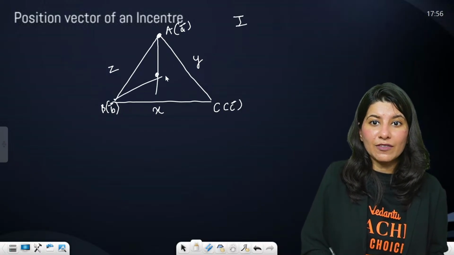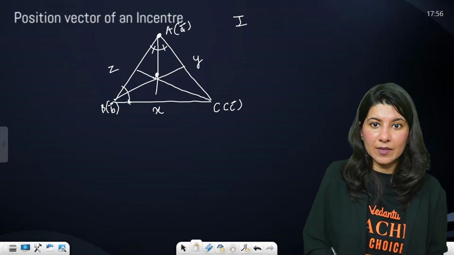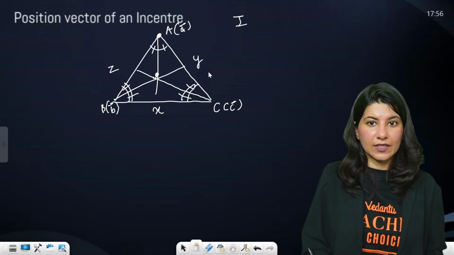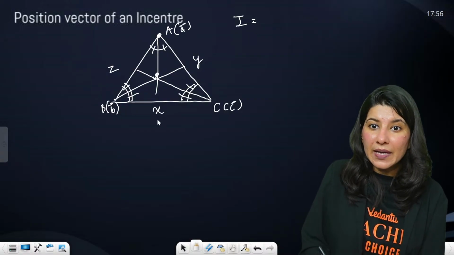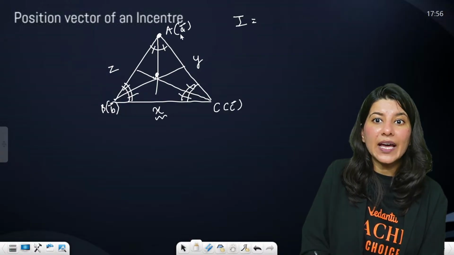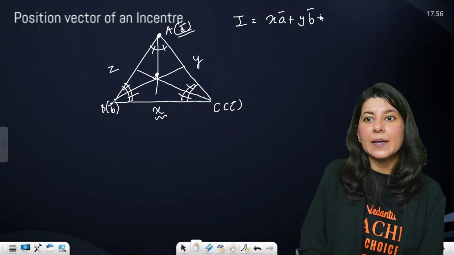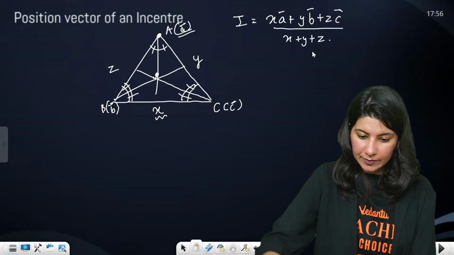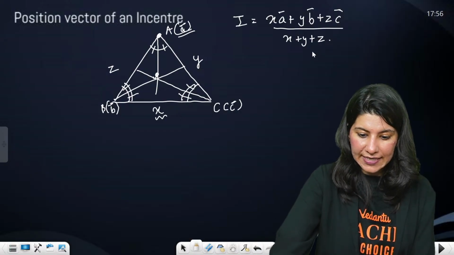The meeting point of angle bisectors. Correct? Now, the position vector of the incenter will be what? Ma'am, the side multiplied by the opposite vertex: xa plus yb plus zc upon x plus y plus z. That's it. All right, this is your position vector of the incenter.